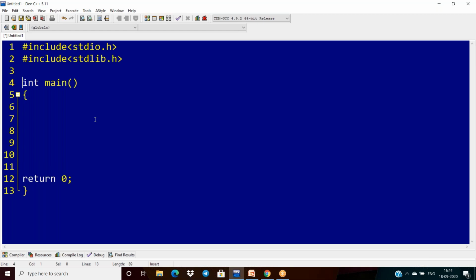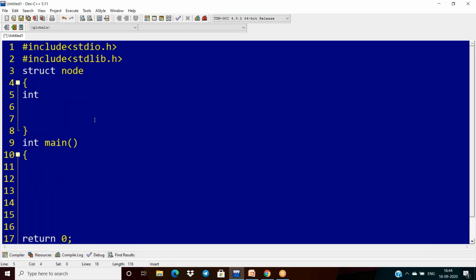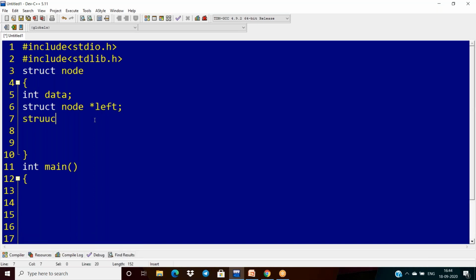Next, how to create the node? By using a structure, create the node. A node consists of data, a left pointer, and also a right pointer. And after this, I'm closing this.